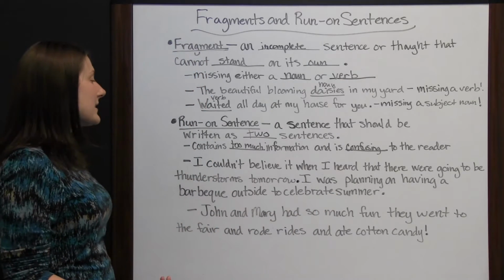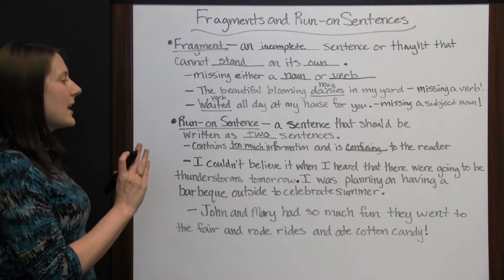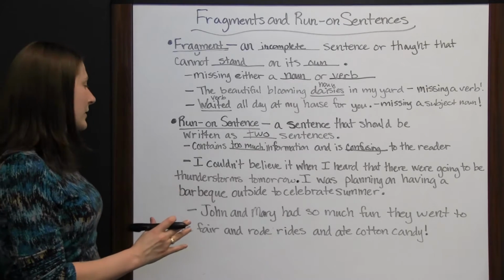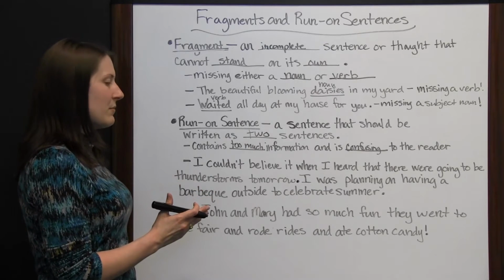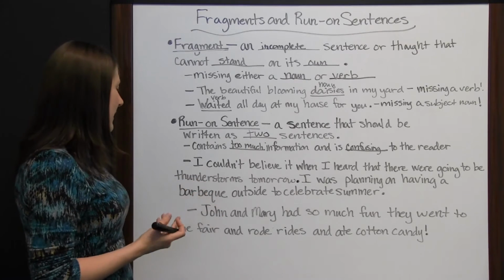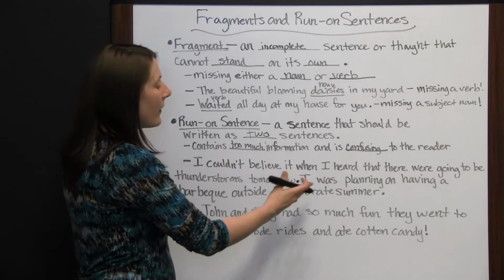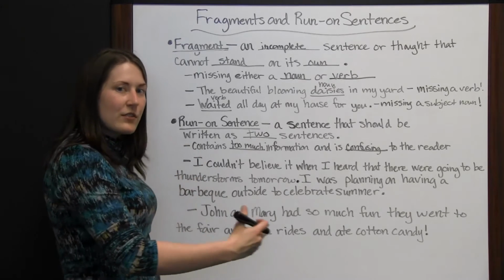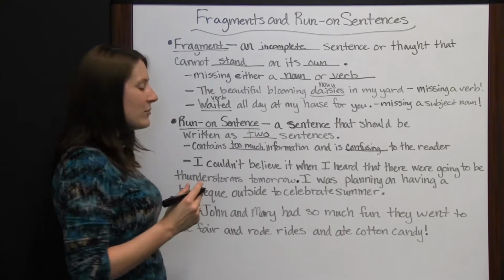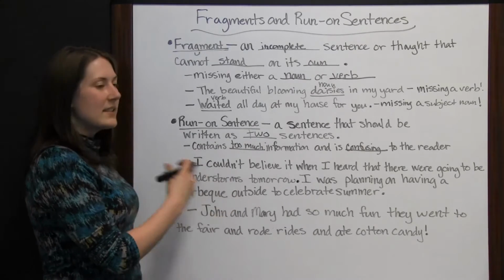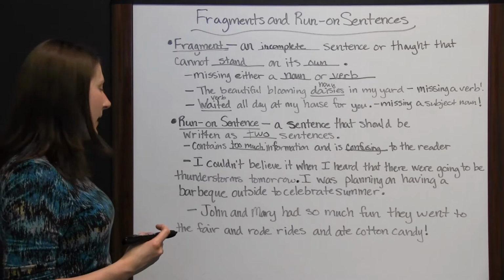Now we have two complete sentences. They're separate, it's not too much information in each sentence, and it's not going to be confusing to the reader. I couldn't believe it when I heard that there were going to be thunderstorms tomorrow. I was planning on having a barbecue outside to celebrate summer. So now, it's not so confusing. It doesn't just run on and on and on. We didn't have so many subjects and so many verbs in one sentence. Now we've separated it out and made it easier for the reader to understand right away.